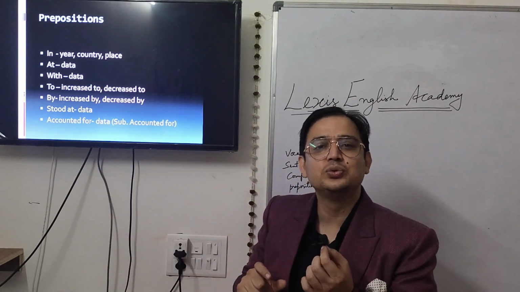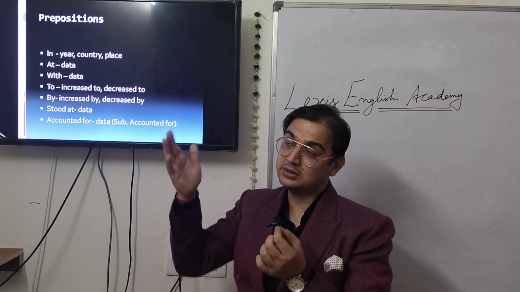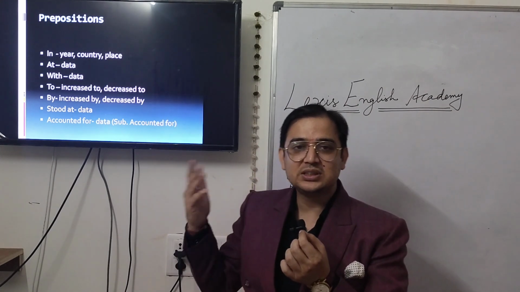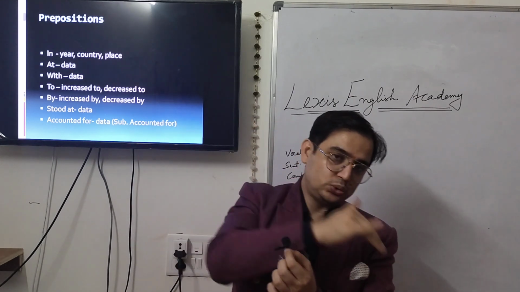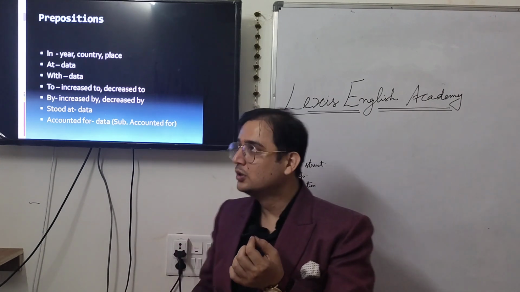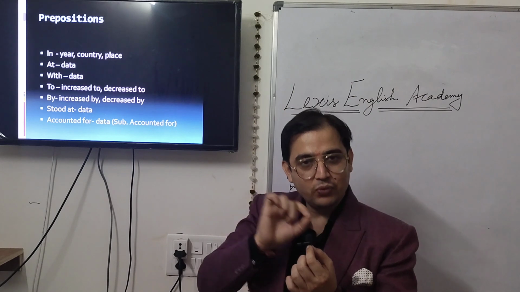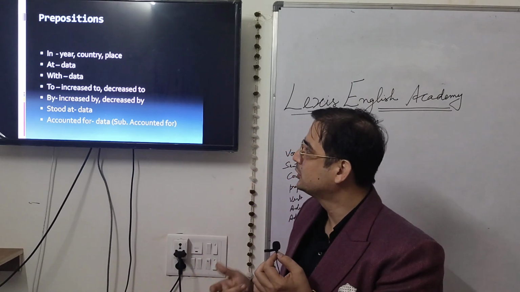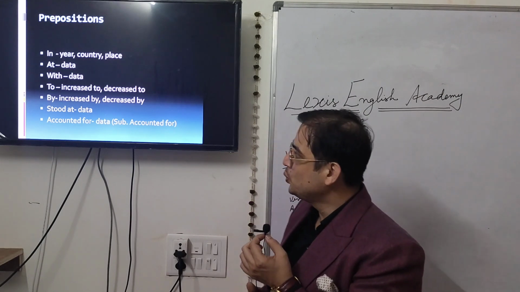So over there you have to use the preposition "to", because it is shifting from one point to another point, or it is decreasing. The sales of car was 10 lakh in the year 2016 and it decreased to 1 lakh in the year 2020. So when the change in the data is happening from one point to another point, especially in case of increase and decrease, you have to use the preposition "to".